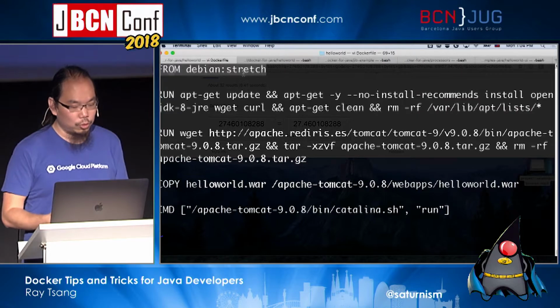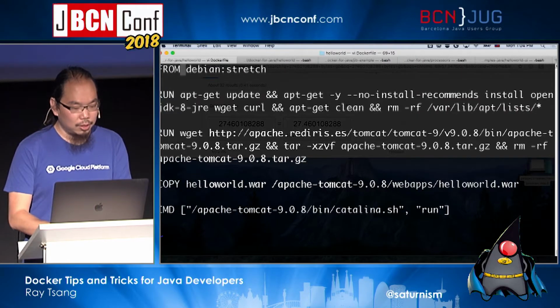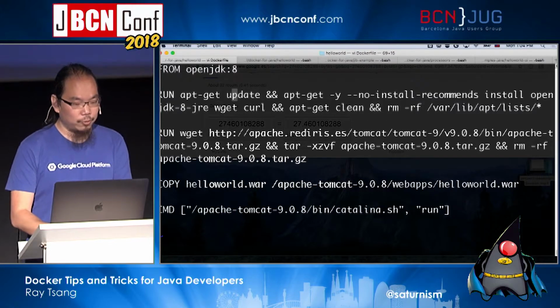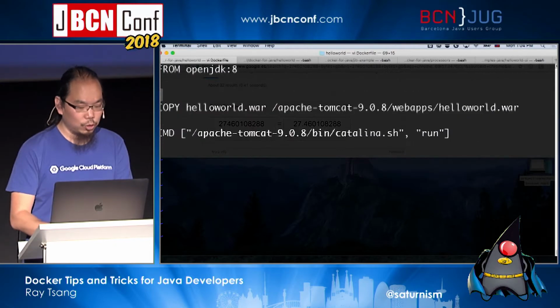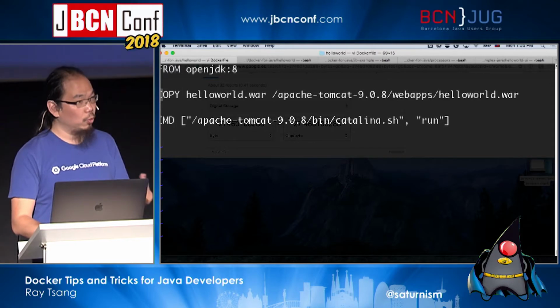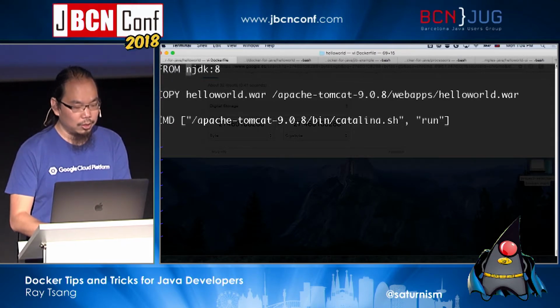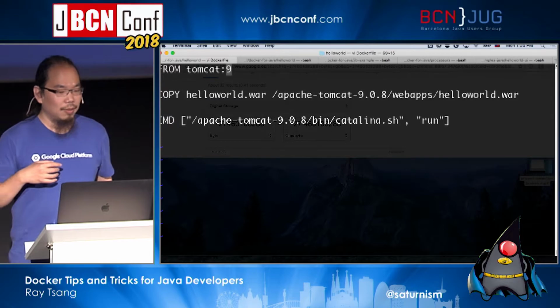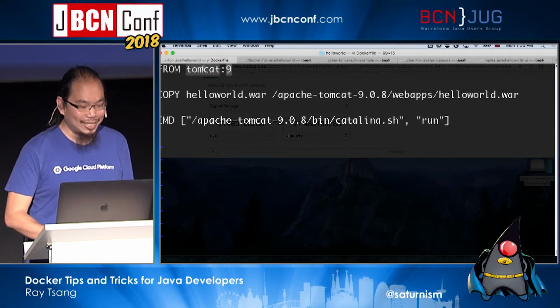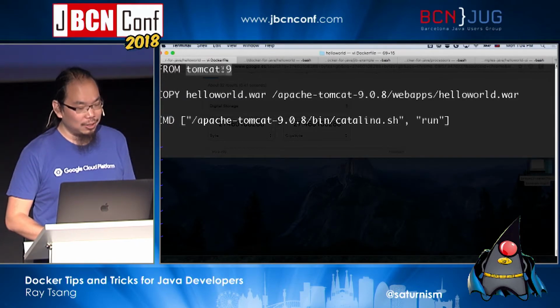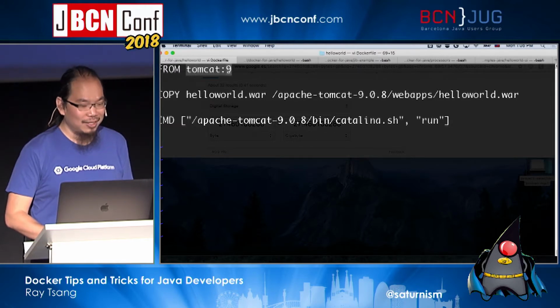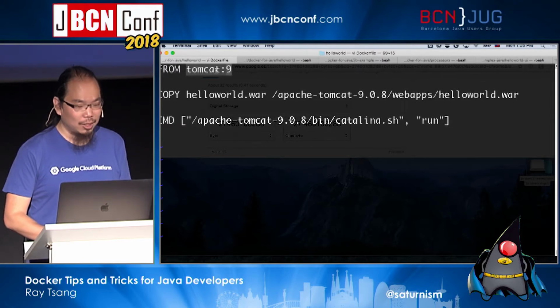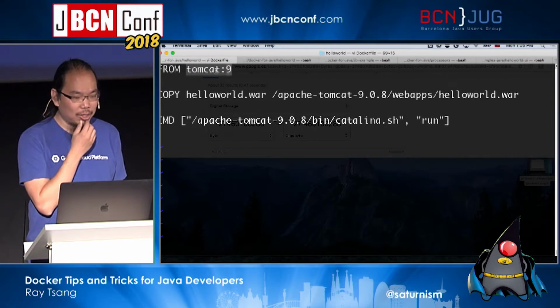So for any image that you create, typically, to make things easy, if I want Java, I will just say FROM OpenJDK 8 with a specific version. Then I don't really need to deal with these other things. I can also just pull in the Tomcat image here and say Tomcat 9, and I just copy it into the right directory. Then I'm done. The question then is, what is actually inside of this image? Who built it? Are they actually safe? Who keeps up with the vulnerability checks? There are a lot of questions around that.